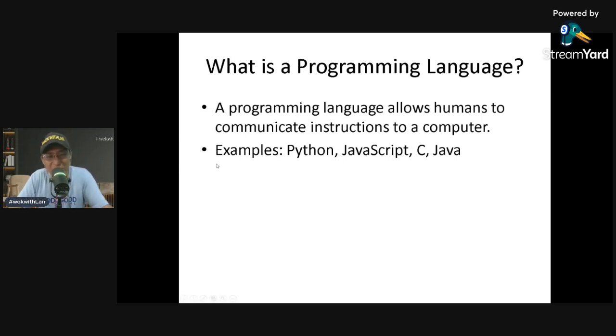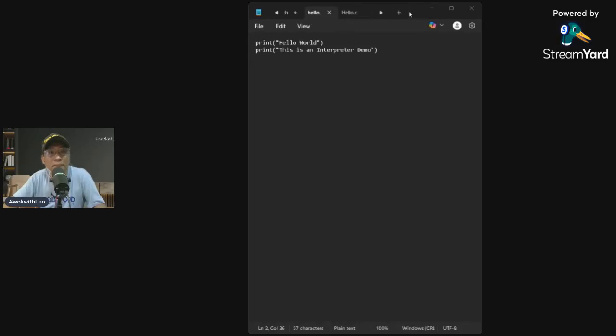Okay, so when developers write programs, they create something called source code. So this is an example of a source code.